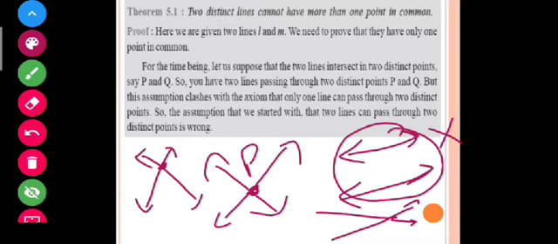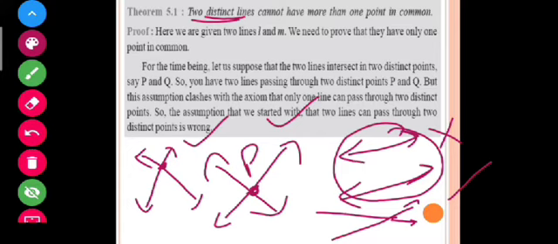Okay, so this is the case, this is the case, and this is the case. You can see that here is the only one point that is common in both the lines. So now here we have to prove it with the help of geometrical axioms and postulates. Okay, so let us see what I am going to do here.